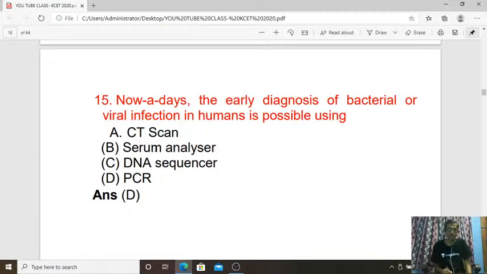Next, 15th question. Nowadays, the early diagnosis of bacterial or viral infection in humans is possible using which technique? CT scan, serum analyzer, DNA sequencer, and PCR. So the answer for this question is D, that is PCR, isn't it? PCR can be utilized for early diagnosis of bacterial or viral infection in modern day, in the case of human beings. So the answer is D. PCR refers to polymerase chain reaction.